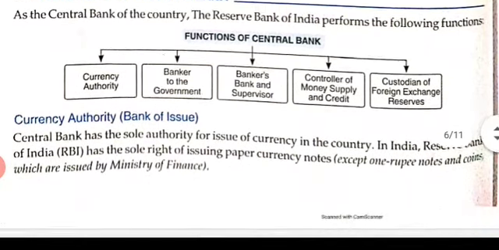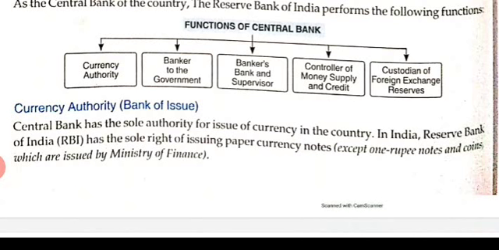First we will see the currency authority, also called bank of issue. This function means that the central bank has the sole authority for the issue of currency in our country. In India, the Reserve Bank of India has the sole right of issuing paper currency notes, except for 1 rupee notes and coins, which are issued by the Ministry of Finance. Apart from 1 rupee notes and coins, all other paper currency notes are issued by the Reserve Bank of India, and no other institution has the authority to issue currency. It's only the Reserve Bank of India.